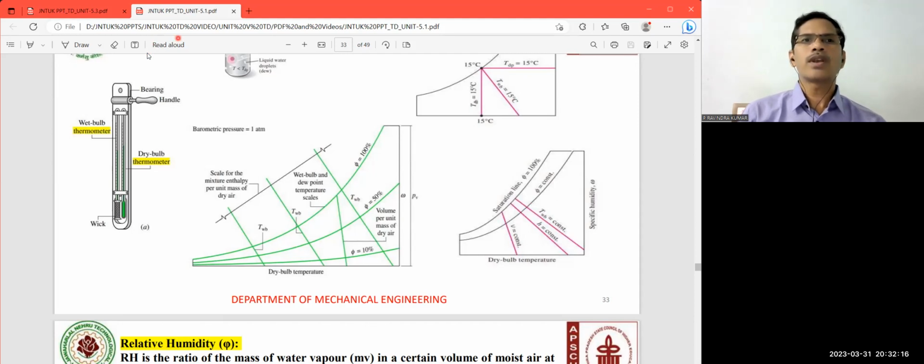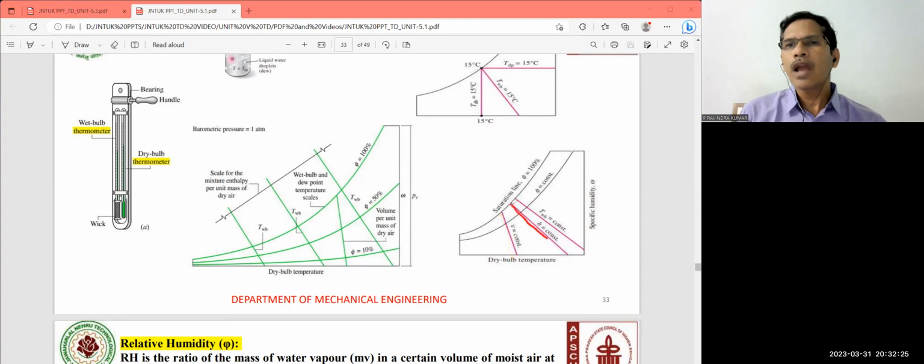This is the psychrometric chart, and in this case the constant volume lines are represented. This is the enthalpy line representation, and wet bulb temperature representation. These are the different relative humidity lines. And this is the saturated line, with the specific humidity on the y-axis and the dry bulb temperature on the x-axis. So this is how the various relative humidity lines are presented.